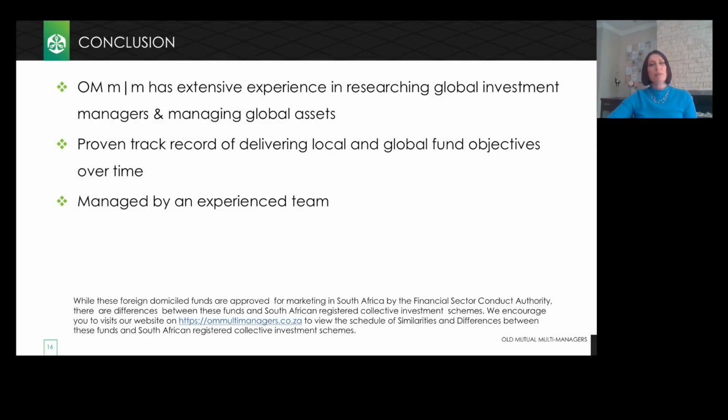So why partner with Old Mutual Multi-Managers to manage your clients' offshore investments? Well, firstly, your clients will benefit from our extensive expertise in global manager research as well as managing global strategies. Furthermore, the funds are managed by an experienced team, and this is underpinned by a successful track record of delivering on fund objectives, both in the local and global space.